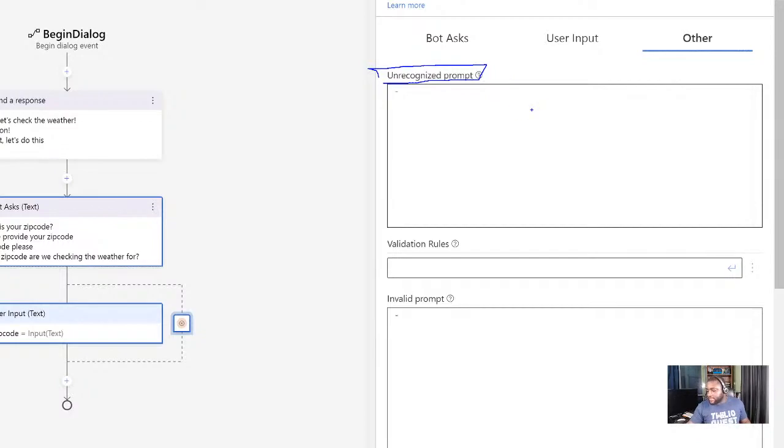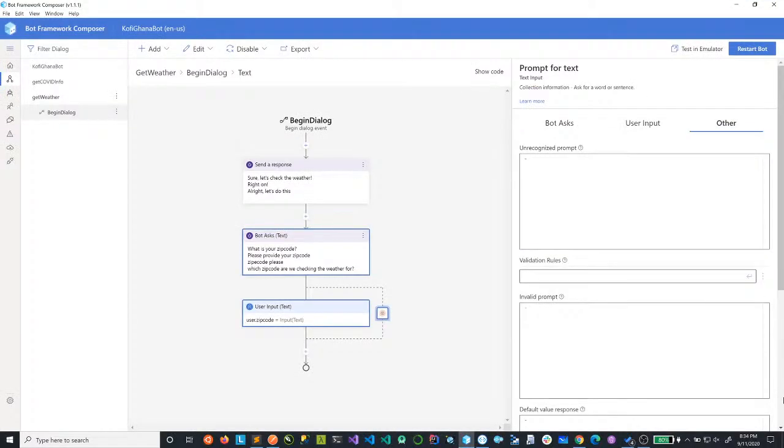Let me take this off for a while. In the unrecognized prompt, which means if you provide something the bot doesn't understand, let's say, sorry, with a small s, I do not understand.